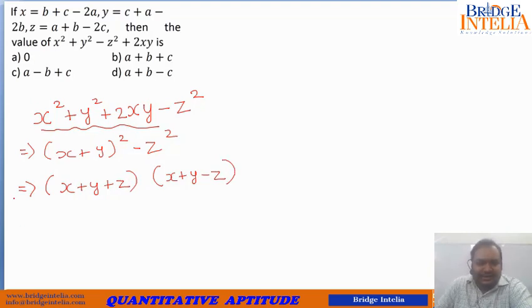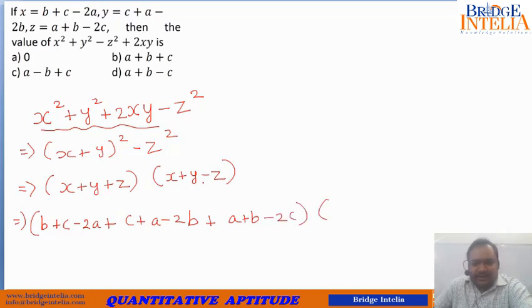So now you can substitute the values. So x is equal to b plus c minus 2a, y is equal to c plus a minus 2b, and z is equal to a plus b minus 2c. This is multiplied by x plus y minus z. I will not do this because I have already noticed something. What have I already noticed? All these terms add up to 0. So the final answer has got to be 0. So why take the pain of substituting this?